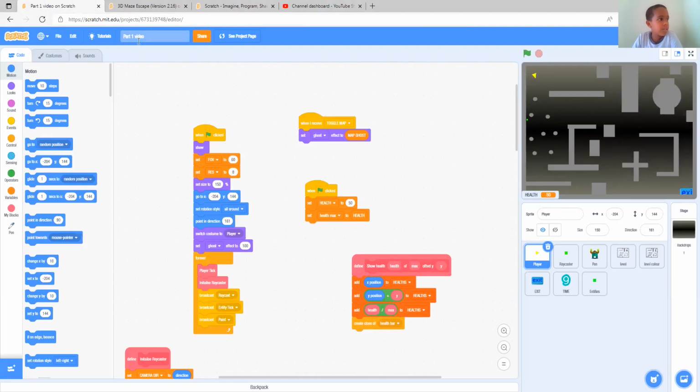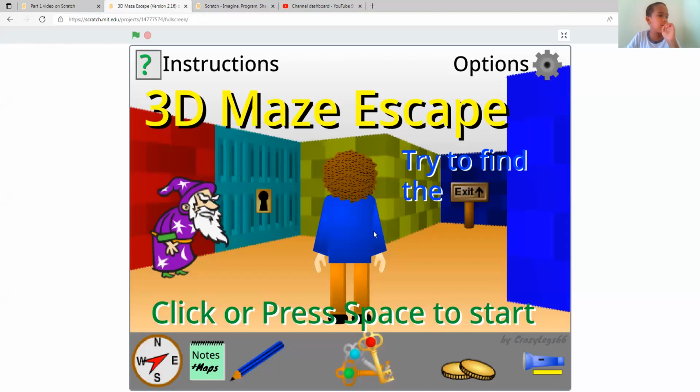Over here is what we're going to use. This is a 3D maze project I made a long time ago. I'll put the link in it and you can use it for this. I'm going to use that project in making the Roblox game. This is just going to be part 1 on how I make the sprites work. And we are going to use this guy over here. It's more like a 3D maze escape thing. Yeah, it's like an escape game.